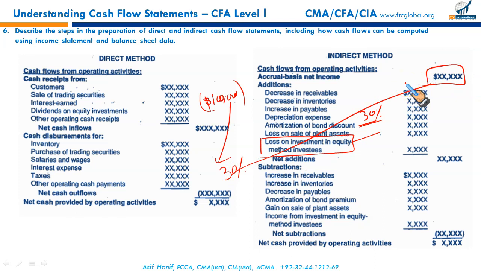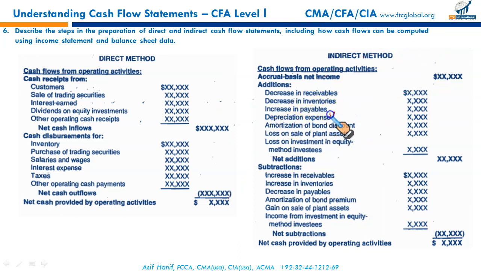Now, this $30,000 loss, which is 30% of the $100,000 loss incurred by Harsh company, is included as a charge against my net income. Did I pay anything to anyone for this loss? Like depreciation, I didn't pay anything, added back. Like amortization of bond discount, I didn't pay anything, added back. Loss on disposal, I didn't pay anything, added back. Same thing, this $30,000 loss has been charged against my income because of the equity-based loss incurred in Harsh Incorporated. This $30,000 loss is a non-cash loss. It hasn't been paid. It has to be added back.